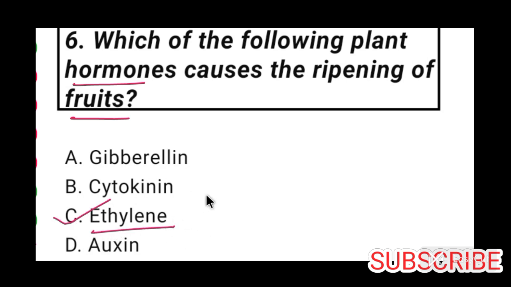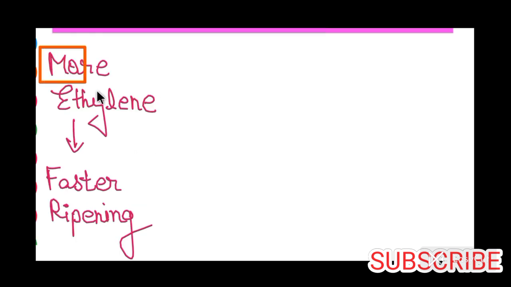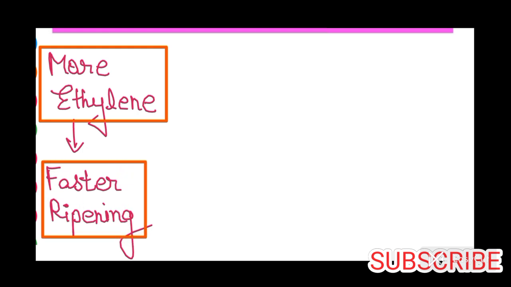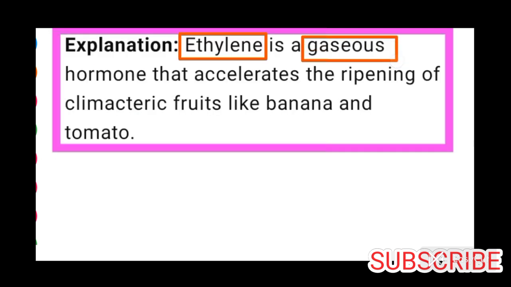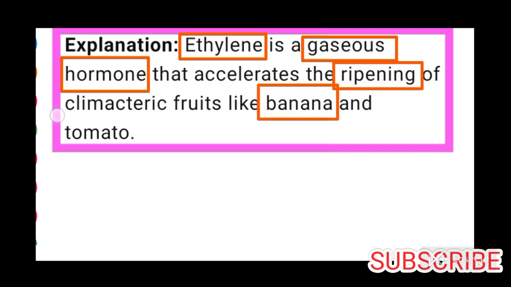Ethylene gas makes fruit softer, sweeter and changes its color. So the more ethylene, the faster the ripening. Ethylene is a gaseous hormone that accelerates the ripening of climacteric fruits like banana and tomato.